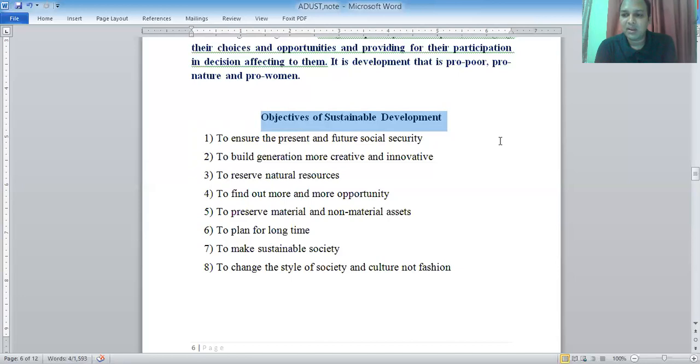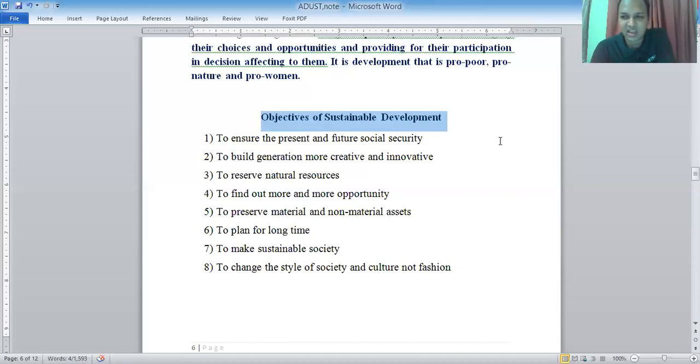You always think that in Bangladesh or in developing countries, sometimes in developed countries also, people think about immediate solutions, but an immediate solution is not better for the world. So we have to plan for the long term. A long-term plan is very important for the future world to make a sustainable society. We live in society and we will always live in society. So we have to make our society better for ourselves and our future children. So to make a sustainable society is another objective of sustainable development goals.